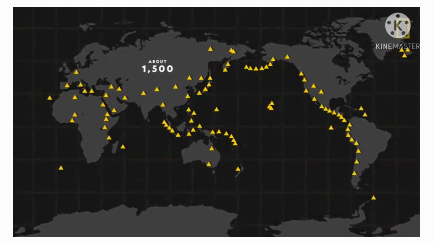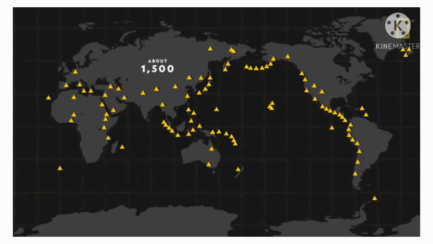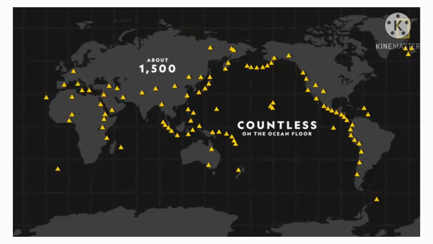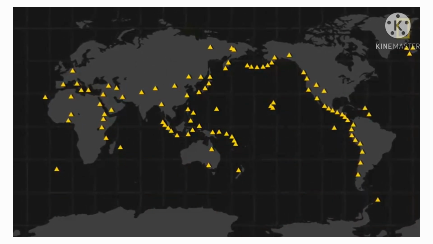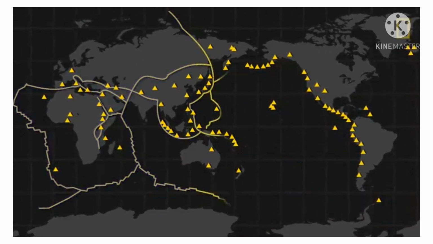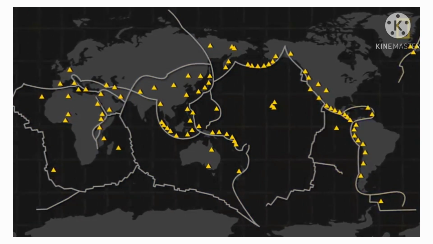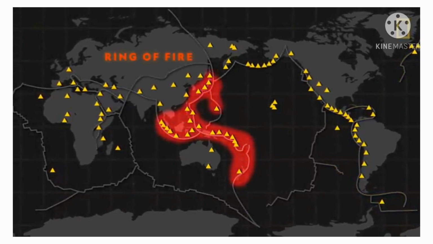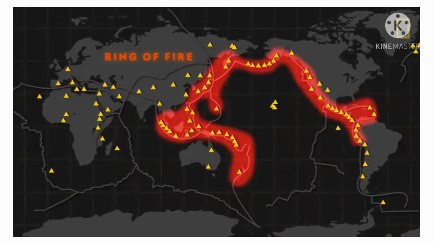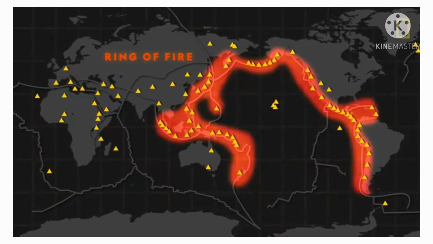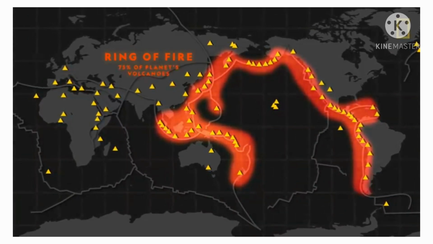About 1,500 active volcanoes can be found across the world, though countless others are on the ocean floor. Most volcanoes, whether on land or underwater, are located where tectonic plates meet. In fact, the Ring of Fire, a path that traces the boundaries between several tectonic plates around the Pacific Ocean, contains about 75% of the planet's